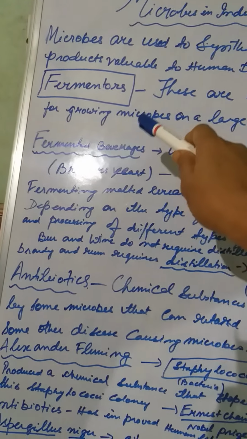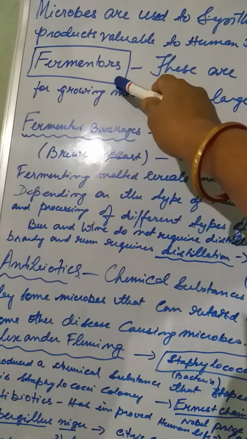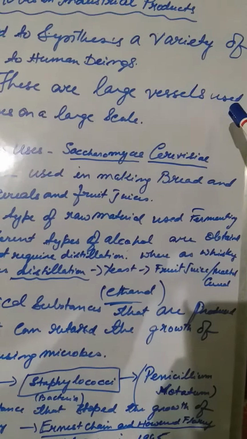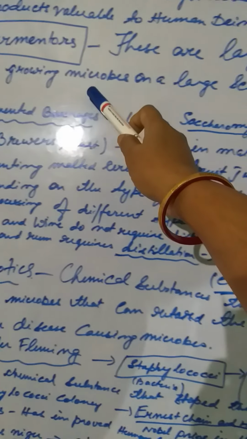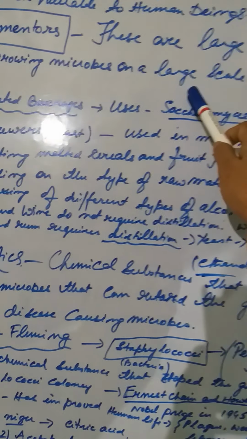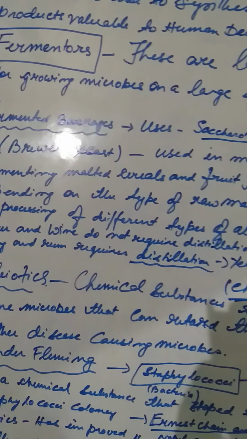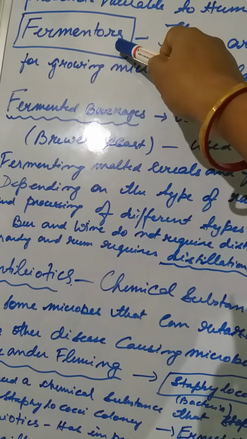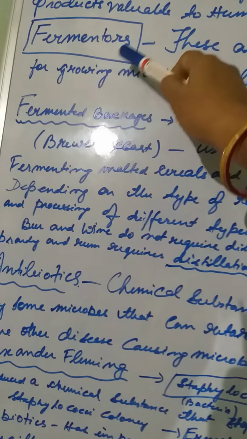Now first and foremost we come to fermenters. What are fermenters? Basically they are very large vessels that are used for growing microbes on a very large scale. So when you are producing microbes on a large scale, we need fermenters. The picture is in your book, you can very well see.